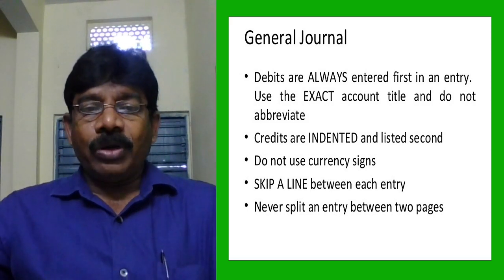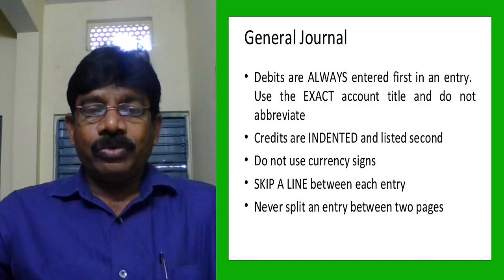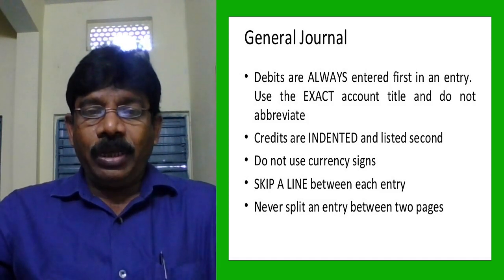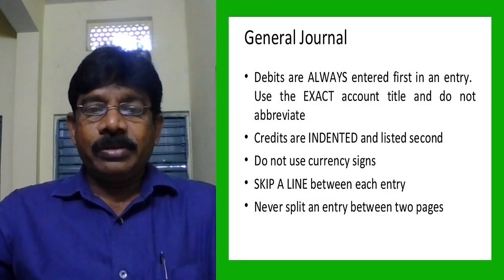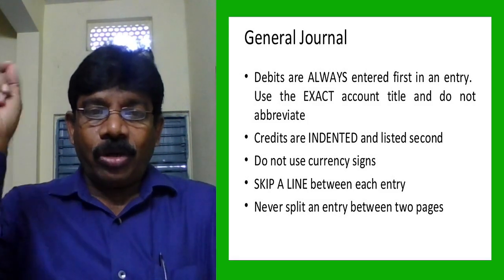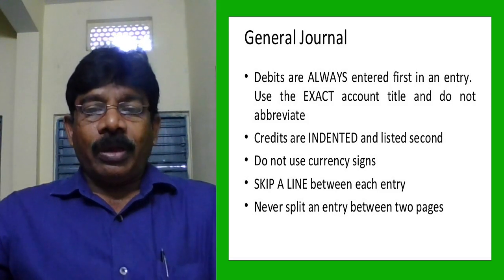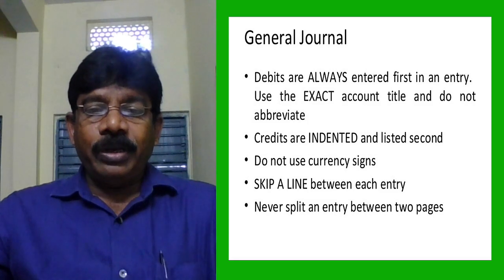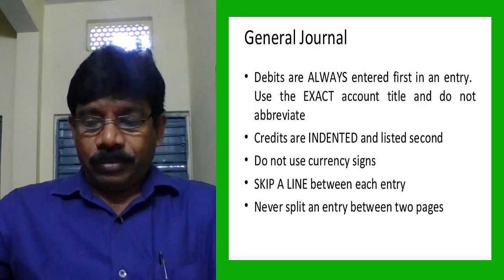On the next line, you have to start with "To" and write the account name which you want to credit. Do not use any currency signs, because we write the currency symbol at the top of the amount column. Skip a line between each entry. Never split an entry between two pages. Don't do like that. Okay.